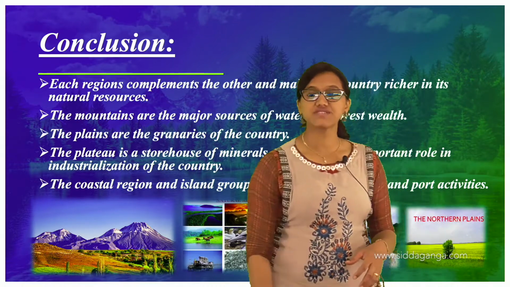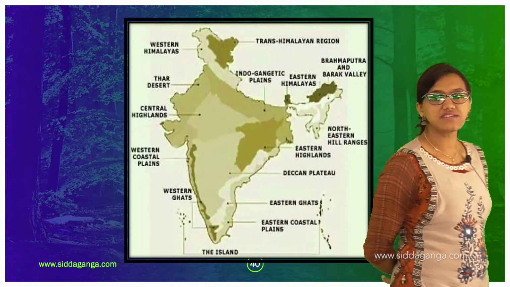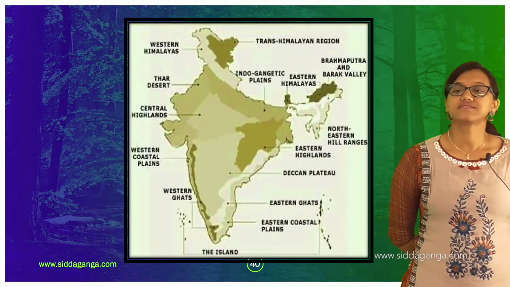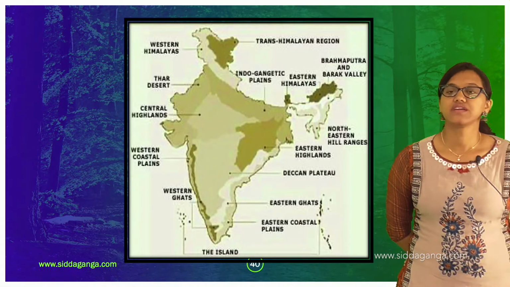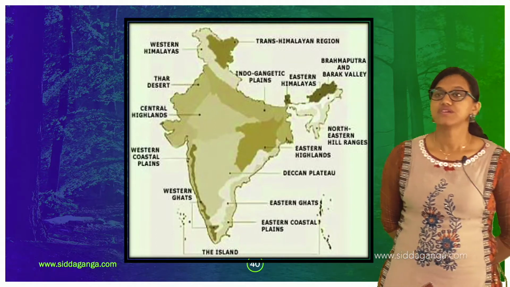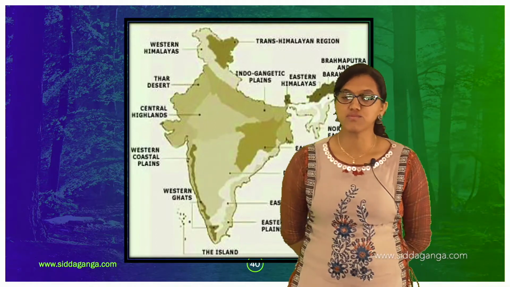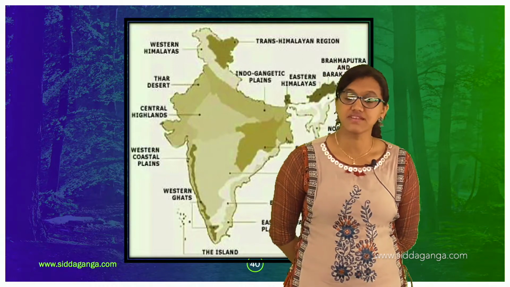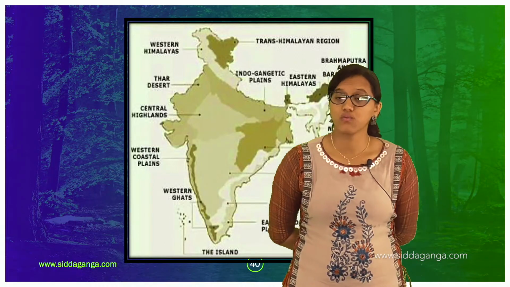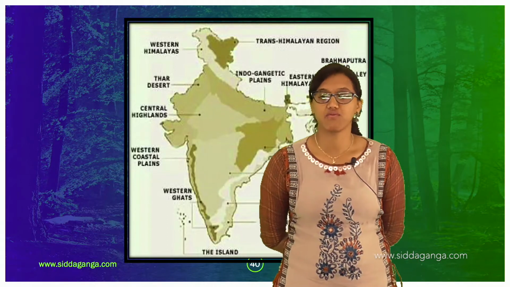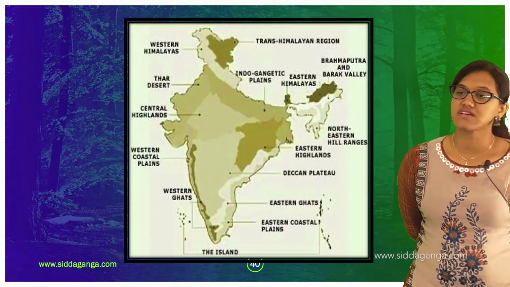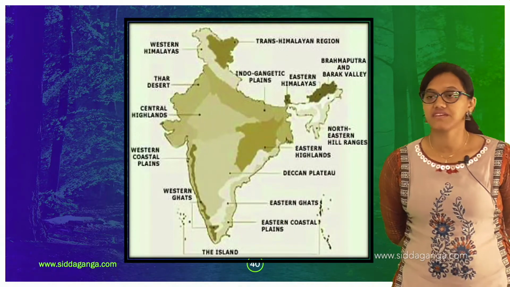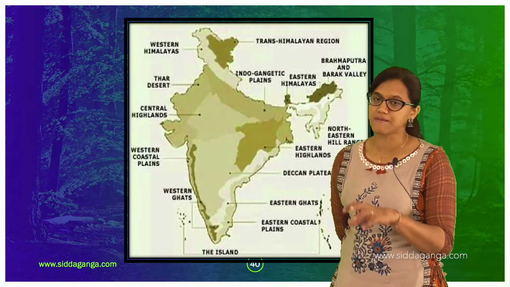So my dear students, let me tell you, at the end we did discuss about the Himalayan regions. We did discuss about the northern plains, wherein we understood things related to the plains: how the plains were formed, what areas they cover, what are the rivers that flow here, and even we came across the Ghats, that is western and eastern Ghats, and got to know from where they are spread.